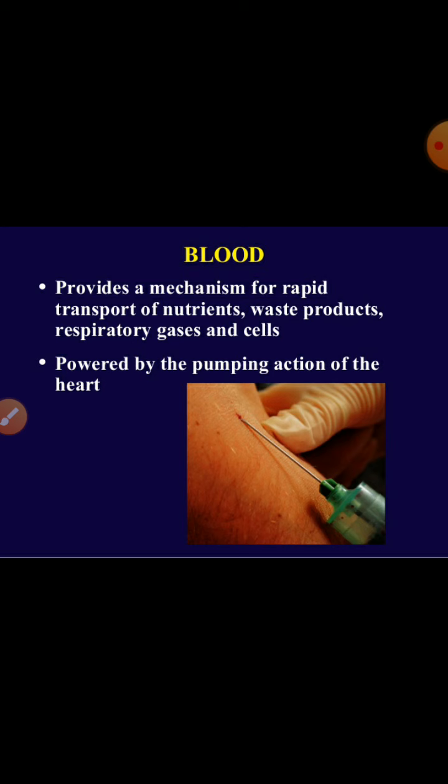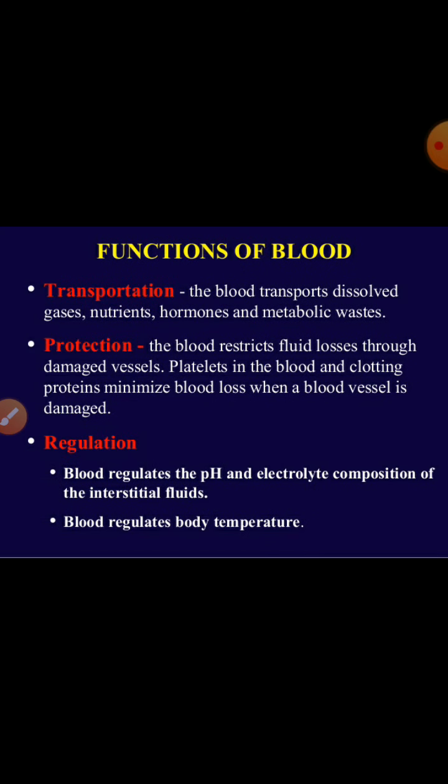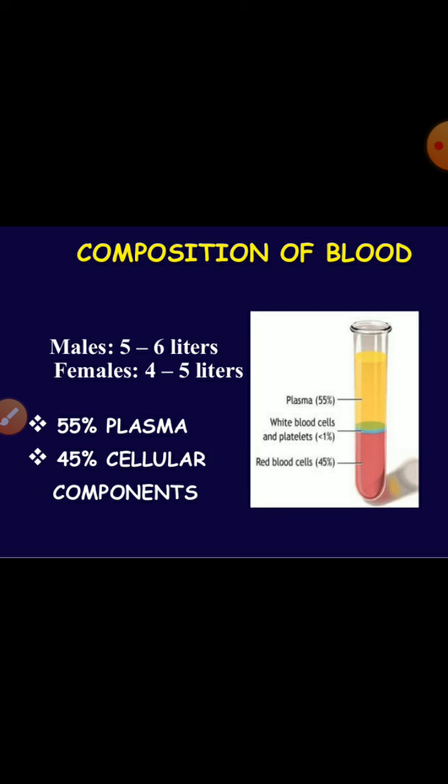If we talk about percentage, blood forms about 6 to 10% of body weight and about 30 to 35% of extracellular fluid. The volume of blood in an adult person is about 6.8 liters. Now we will discuss the composition of blood. The blood is formed of two parts, plasma and blood corpuscles.